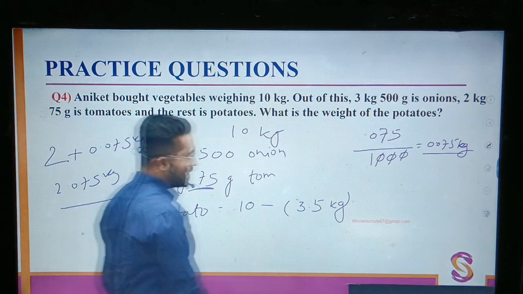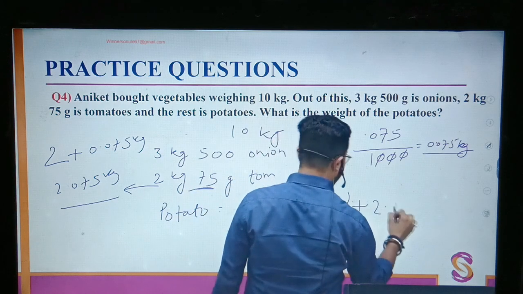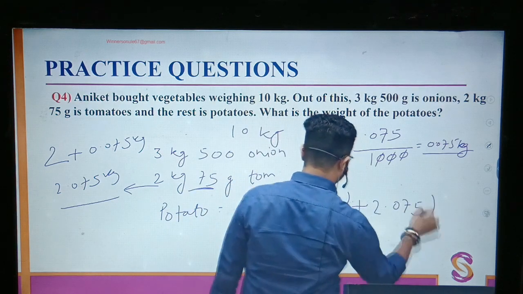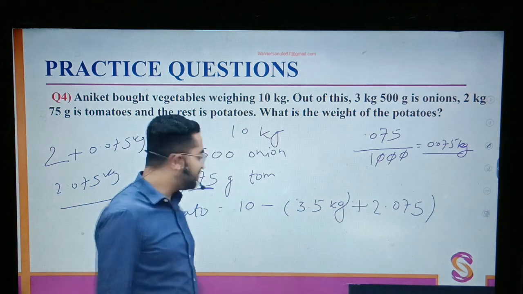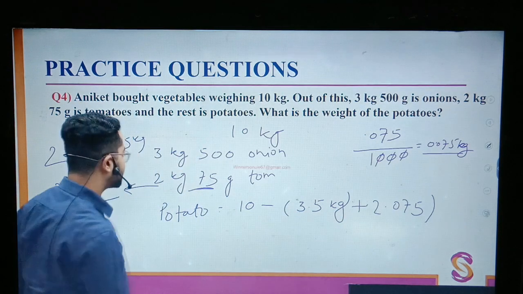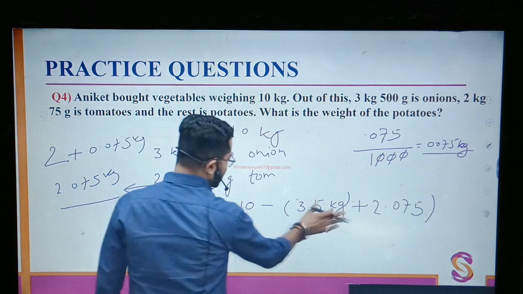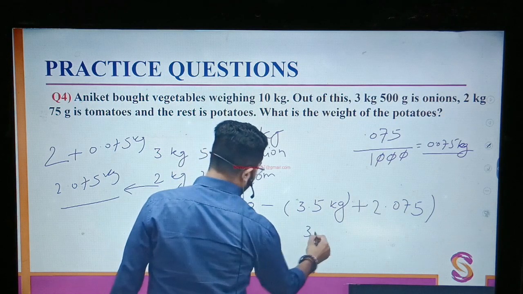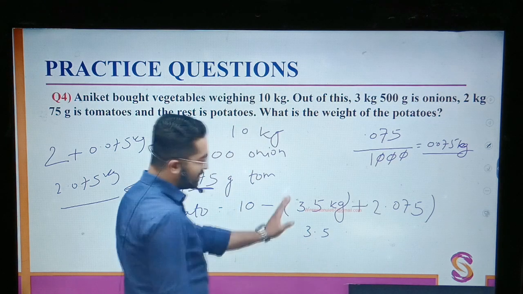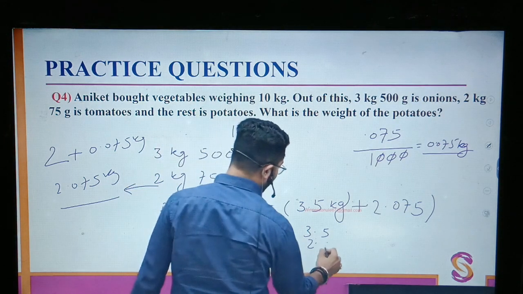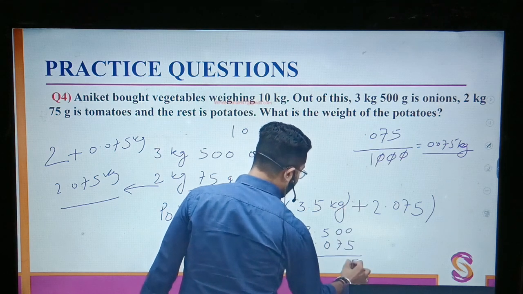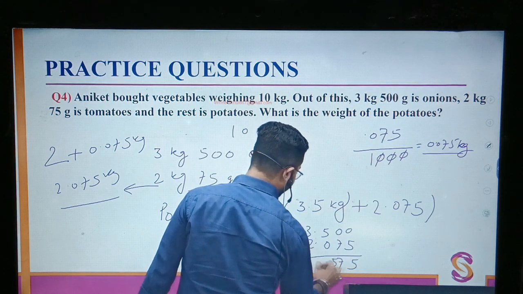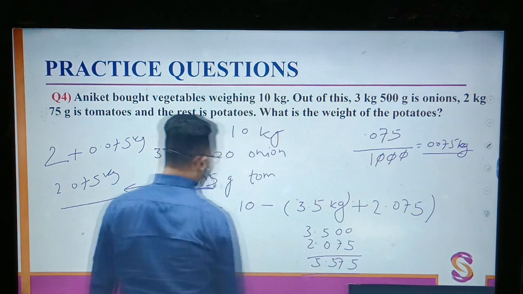So I'll here add 2.075. I'll just do this calculation and I'll find the answer. So it's simpler. I'll just add this 3.5. First I'll do this in bracket calculation. 3.5, 2.075. So I'll add 0 here. 5, 7, 5, 5. 5.575.